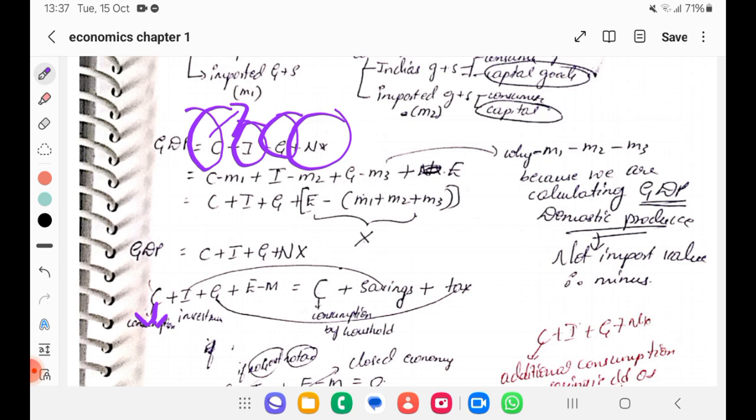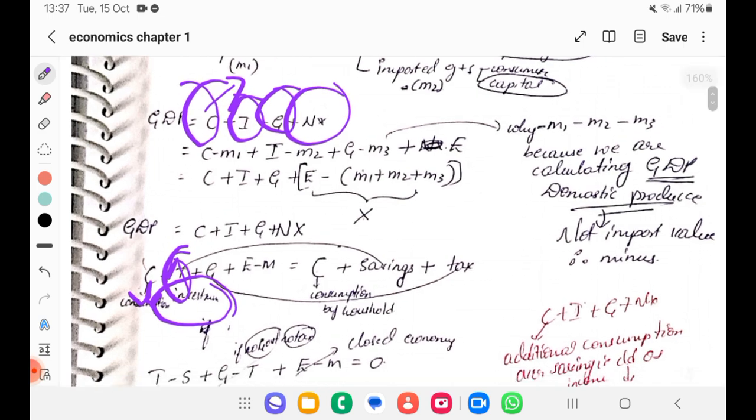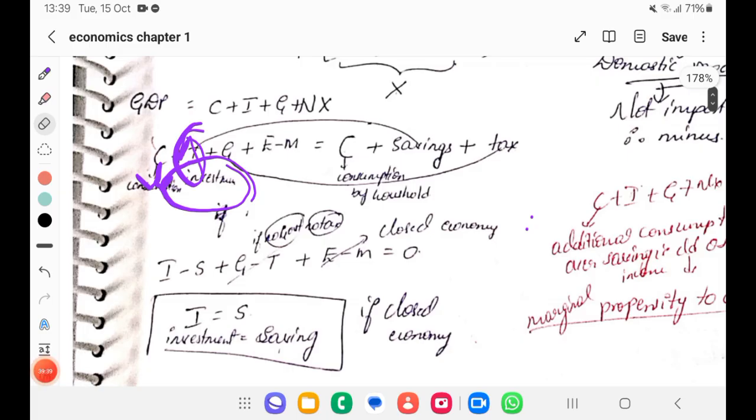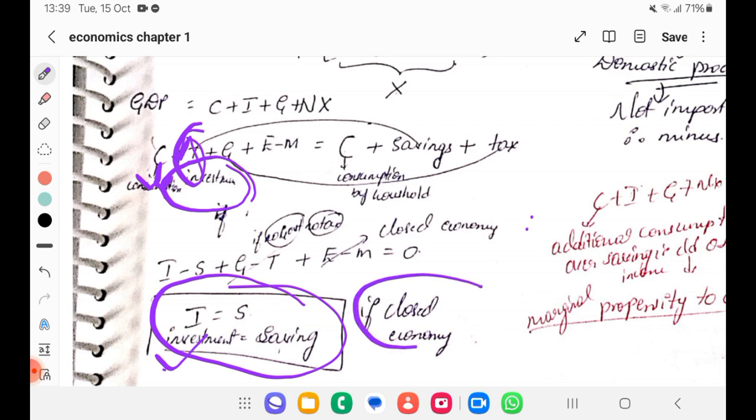So in investment, I is investment, right? If the investment is more, that means savings will go down, right? And vice versa. So if there is more tax, so in the ideal case, investment is equal to savings. How much you are saving, so much investment is available, so much investment is happening. So that is in the ideal situation, but practically not. In a closed economy it happens, but not in an open economy. Okay.